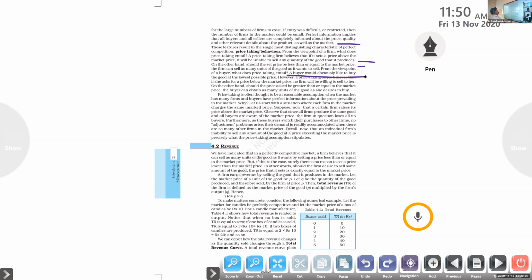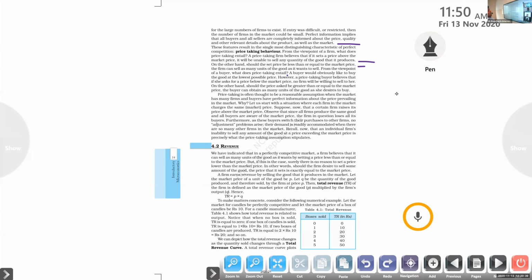price. However, a price taking buyer believes that if she asks for a price below the market price, no firm will be willing to sell to her. So she knows that if she or he is arguing for a cheap price, no one will sell the product to her. On the other hand, should the price asked be greater than or equal to the market price? A consumer is able to purchase when the demand is high. He or she wants to offer higher prices than the market price. Clear or not? Yes or no?